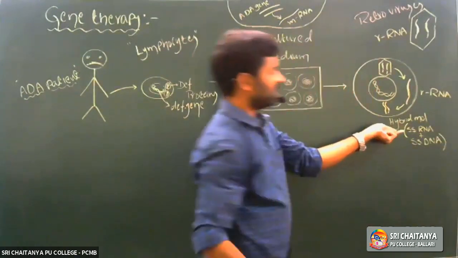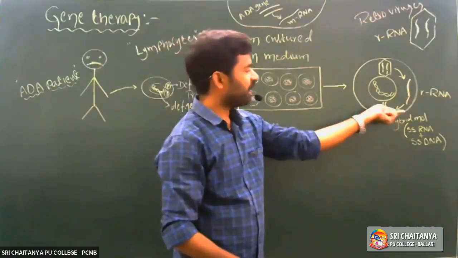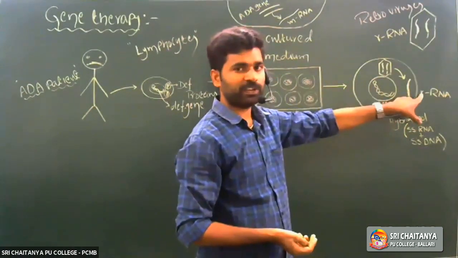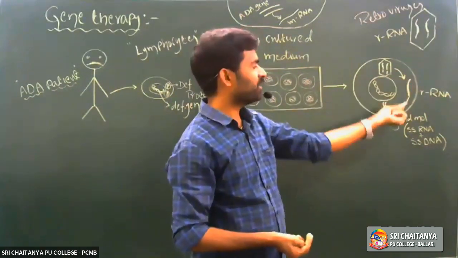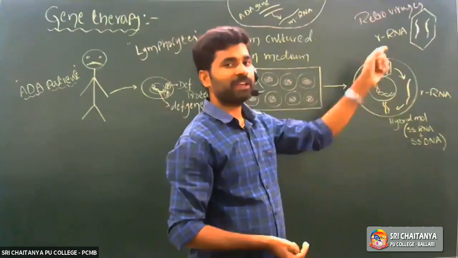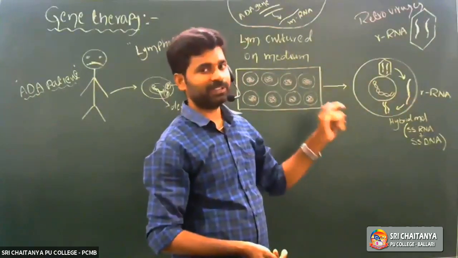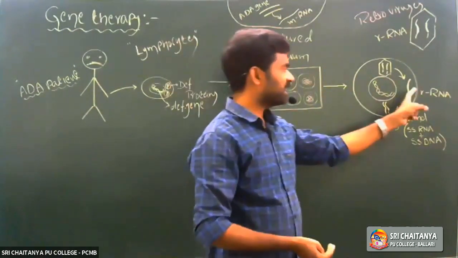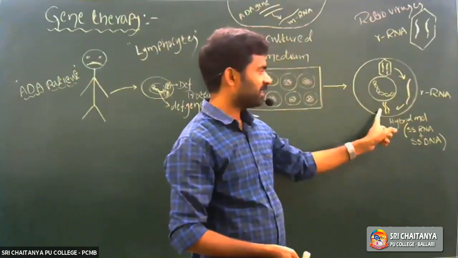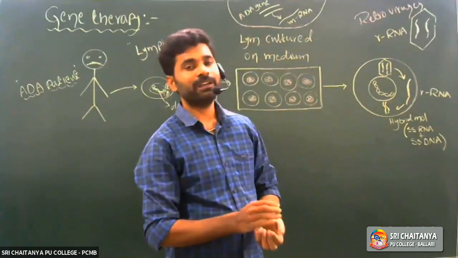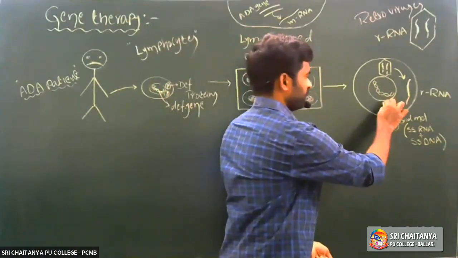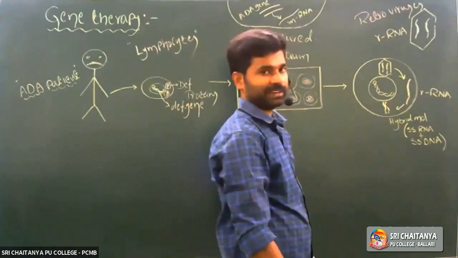So it is a hybrid molecule. That hybrid molecule comes from the recombinant RNA only. With the help of which enzyme? Reverse transcriptase enzyme. With the help of the reverse transcriptase enzyme and the reverse transcription process, that recombinant RNA molecule synthesizes one DNA strand. Is it clear? DNA strand.